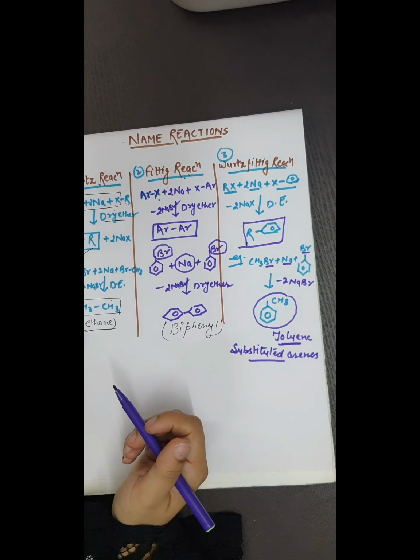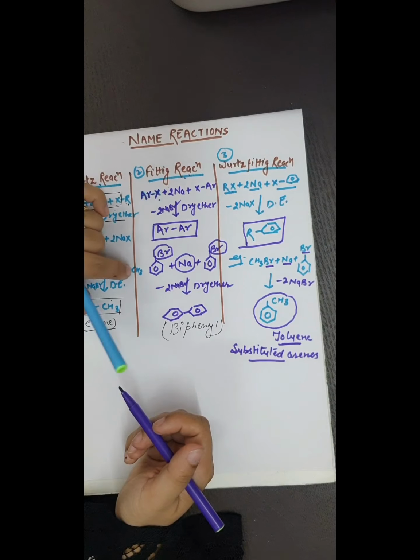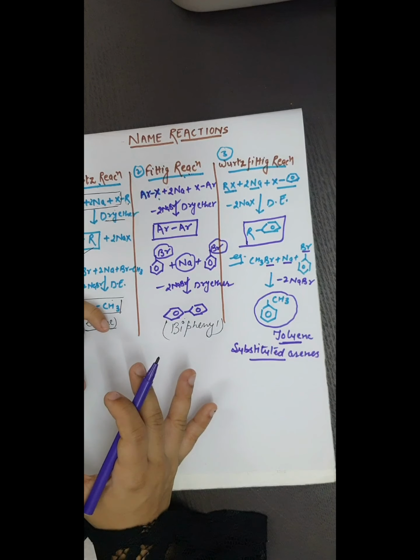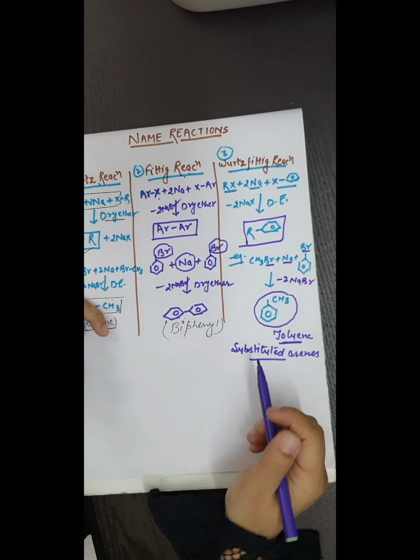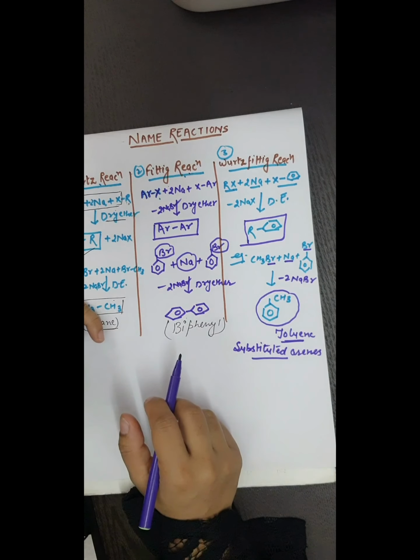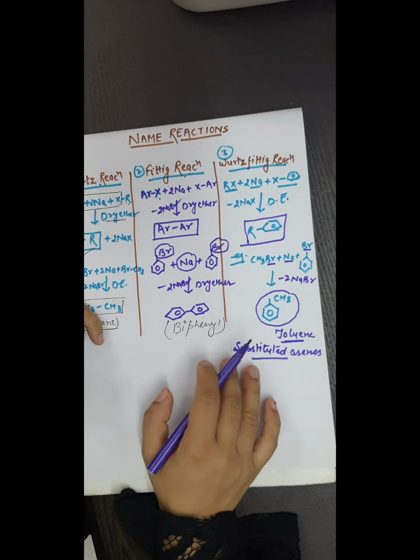Wurtz reaction for alkanes, Fittig reaction for arenes. Wurtz-Fittig is the combination of both, so this is used to form substituted arenes. This is all about the three reactions, Wurtz, Fittig and Wurtz-Fittig.